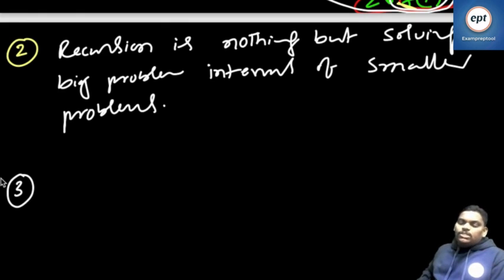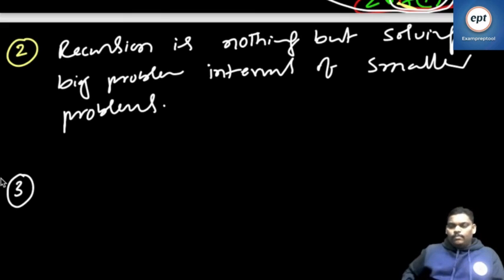Recursion is nothing but solving a big problem in terms of smaller problems. Please verify, anyone having any doubt? Can we move to next?